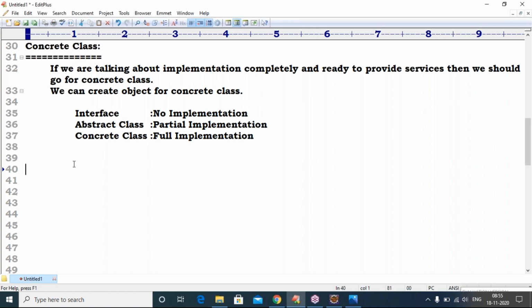Suppose one interface contains 10 methods. In Python, I will tell the whole story. I will take one interface with 10 methods, and a class implemented 8 methods. Now I will inherit this class, so a concrete class extends the abstract class, and then I implement only the remaining 2 methods.